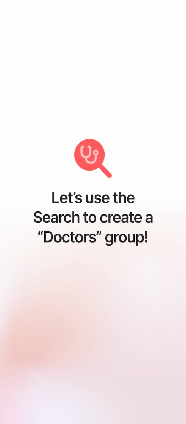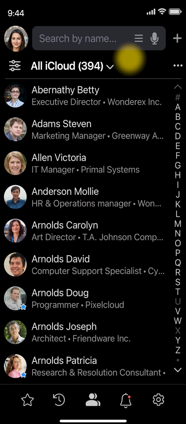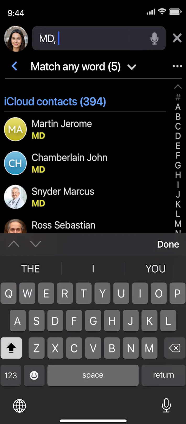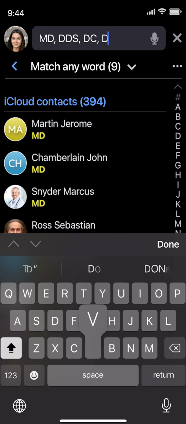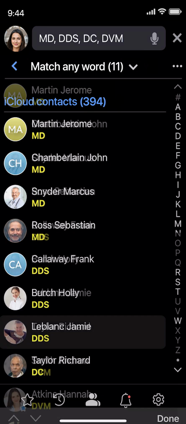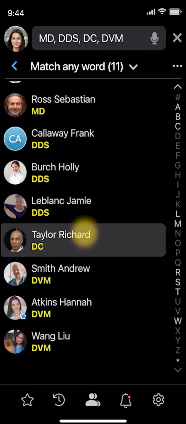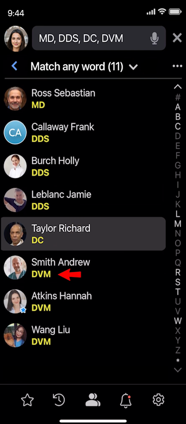Next, let's use the search to create a doctors group. First, let's tap the search field here to select the Match Any Word search option to find everyone with the MD, DDS, DC, or DVM prefix. Here are all 11 physicians, dentists, chiropractors, and vets in Emily's address book.